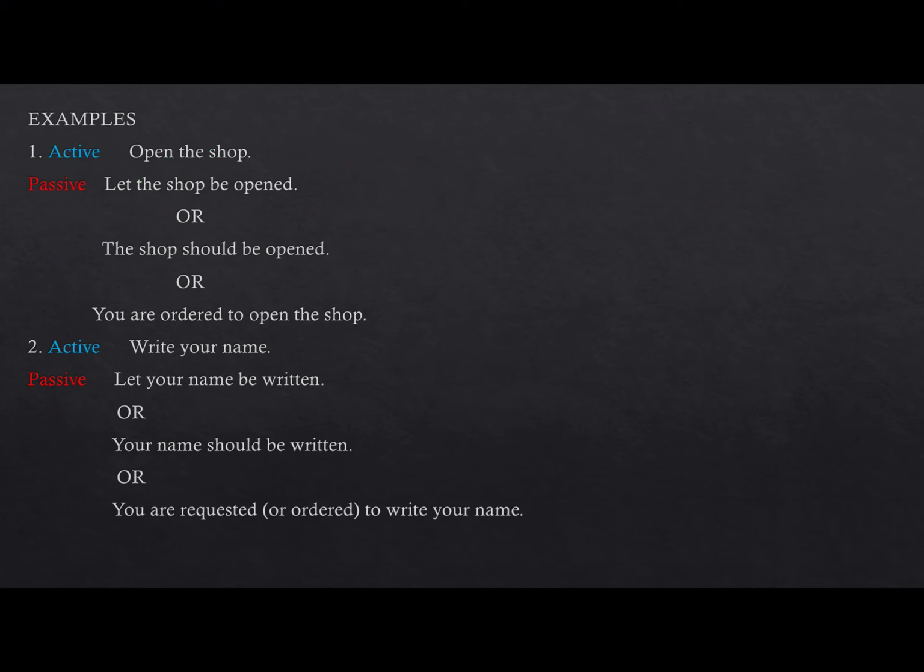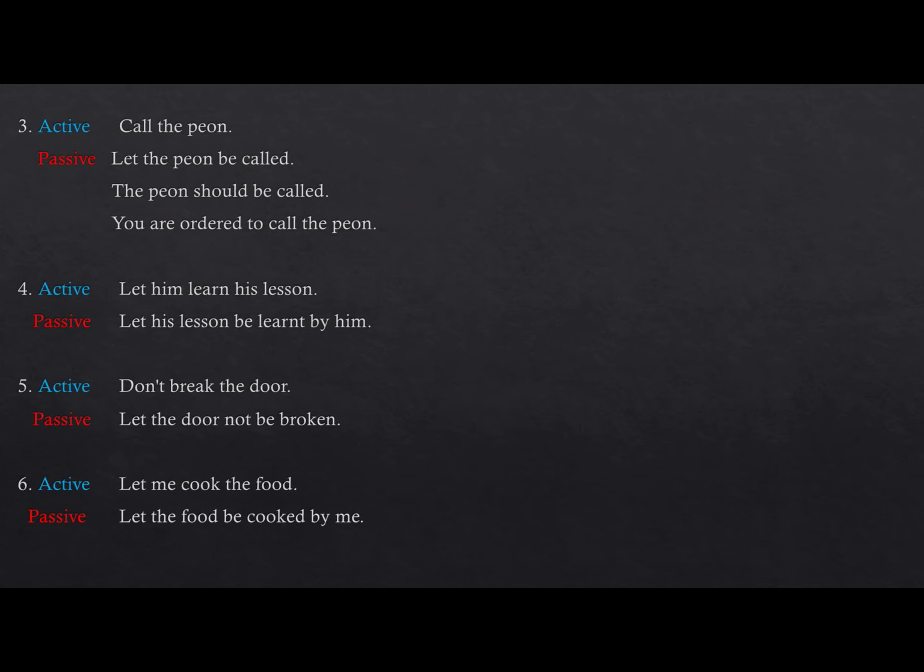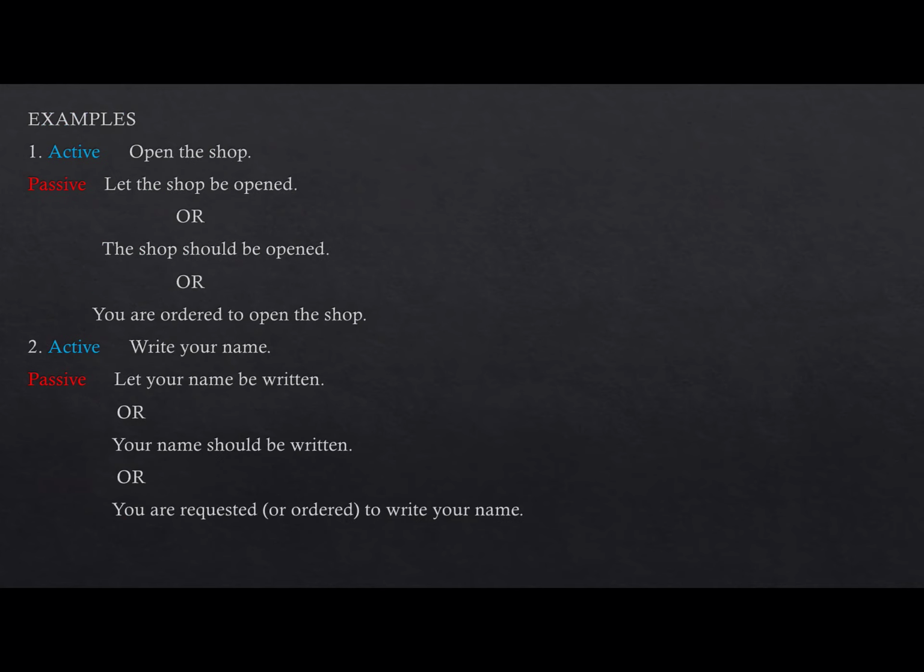Like open the shop, let the shop be opened, or the shop should be opened, or you are ordered to open the shop. So any of the three types, you can pick any sentence as per the reference of the sentence. Write your name, let your name be written, your name should be written, or you are requested or advised or ordered to write your name.